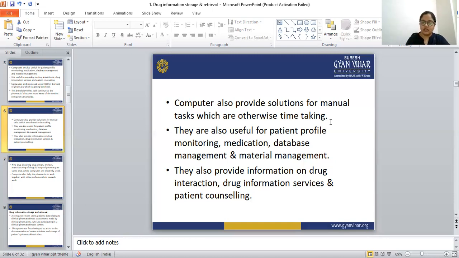When we type the patient's name, all the information about the patient comes in less than 1 second. If we are searching the patient's history in the cupboard, that is a very time taking procedure. So the computer provides the solution for manual tasks which are otherwise time taking. They are also useful for patient profile monitoring, medication database management, and material management. So the computer is very useful in our field. They also provide information on drug interactions, drug information services, and patient counseling.